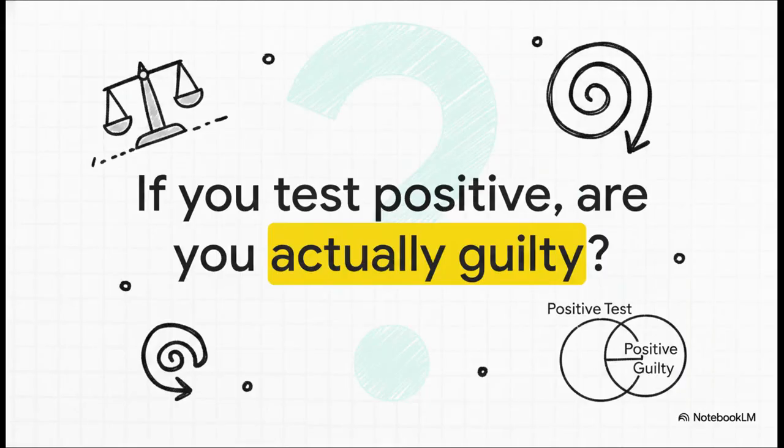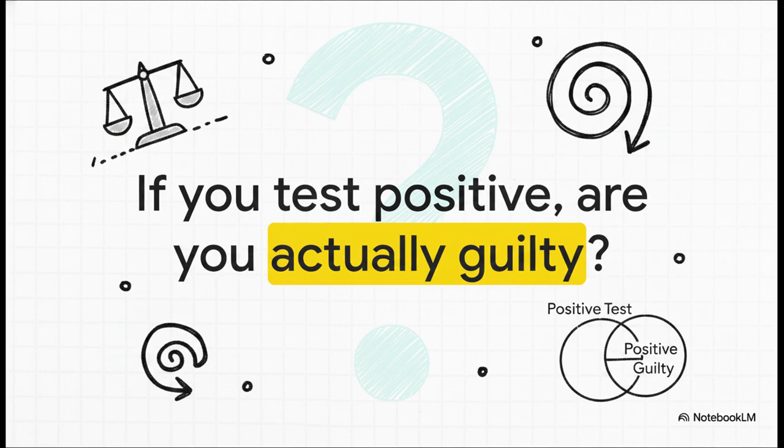So let's start with a scenario. Imagine an athlete takes a drug test for doping. Now, this test is claimed to be 95% accurate. The result comes back positive. So, what is the chance that this athlete is actually guilty of doping? Just take a second. Say your answer out loud.